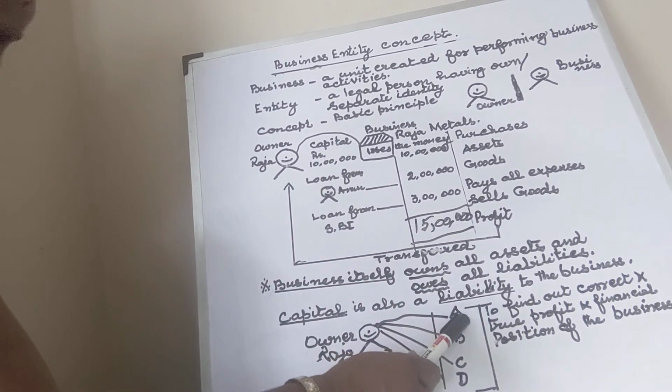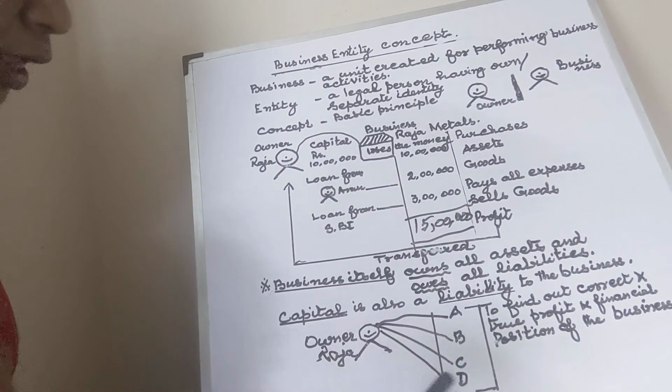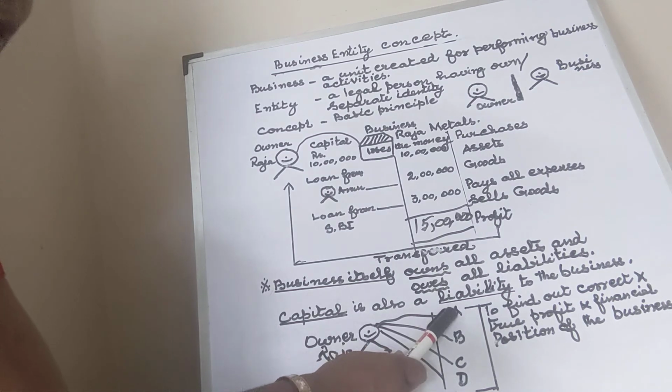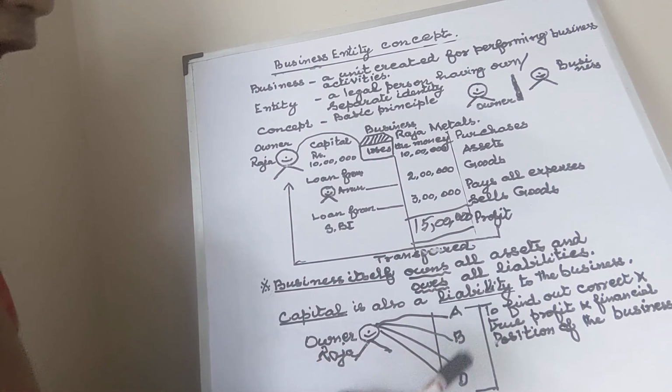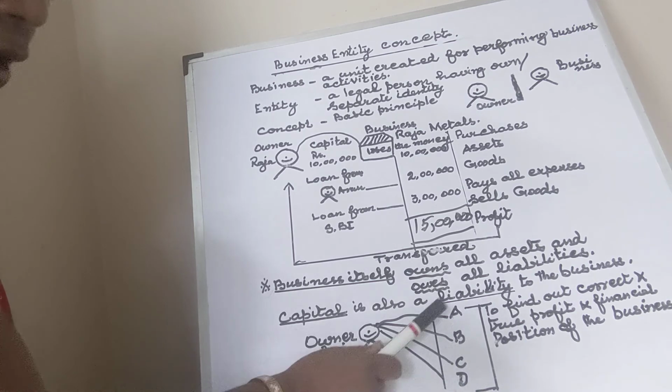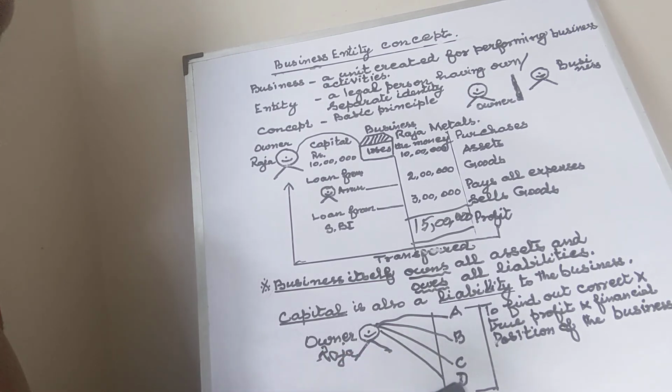A will look like a loss-making business, but it may be a profitable business. Suppose this owner is taking the money and investing in D. This business may look like a loss-making business, but it is not the truth. And D may look like a profit-making business, but it is not the truth. It is a loss-making business because the money is coming from other businesses.